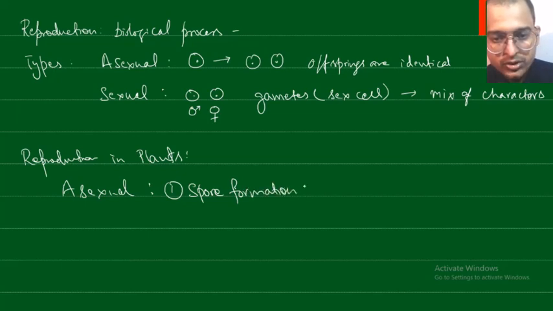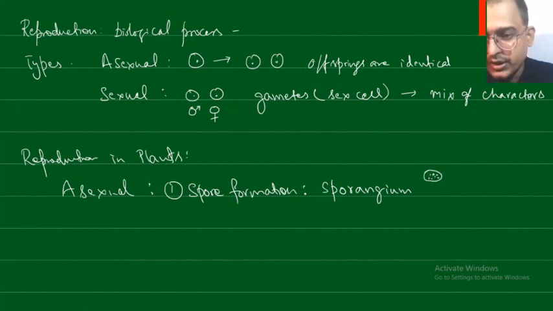Certain parts of the plant called the sporangium are globular structures, and inside them a lot of spores are enclosed. Sporangium is singular, otherwise it is called sporangia, plural. When they mature, these spores are released and can be dispersed by wind or water. Each of these spores can produce a new offspring.